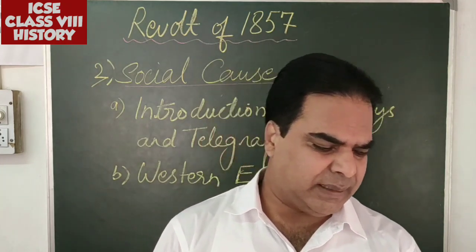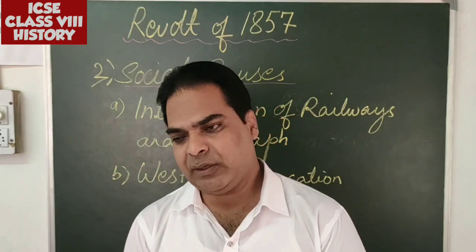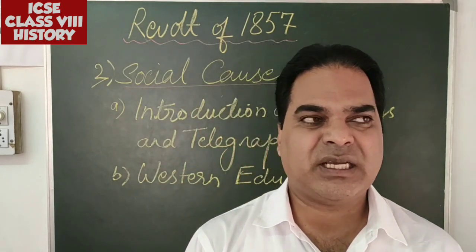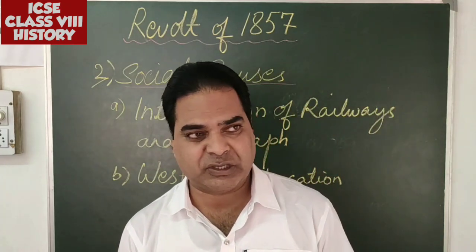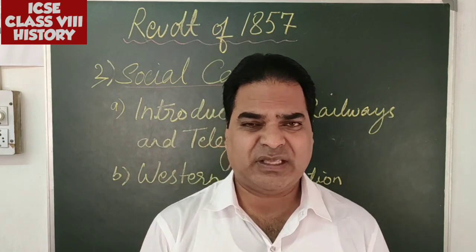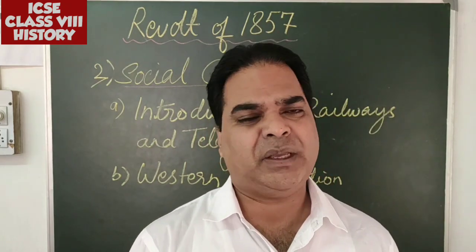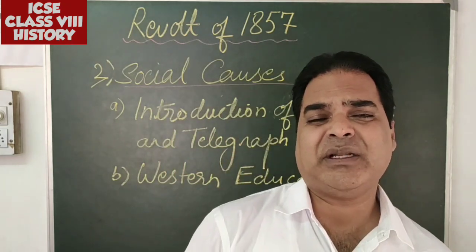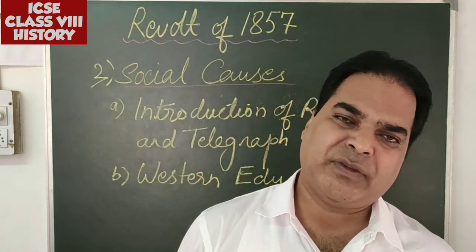This was seen as another attempt by the British to disrupt their rigid caste system, which they were following from generation to generation. As you know, the caste system is very, very rigid. Even though today we don't believe in caste system, people still follow it very rigidly. They thought that the Britishers were trying to disrupt the caste system of the Indians.